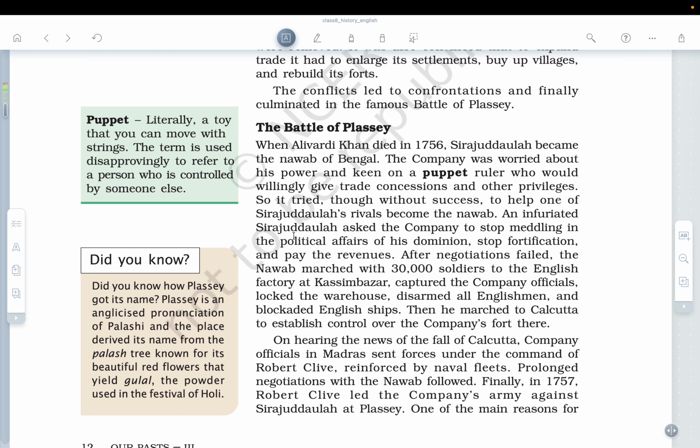Who became the puppet ruler then? An infuriated Sirajuddaula asked the company to stop meddling in the political affairs of his dominion, stop fortification, and he wanted them to pay the revenues. After negotiations failed, the Nawab marched with 3,000 soldiers to the English factory at Qasim Bazaar, captured the company officials, locked the warehouse, disarmed all the Englishmen, and blockaded English ships. Then he marched to Calcutta to establish control over the company's fort there.